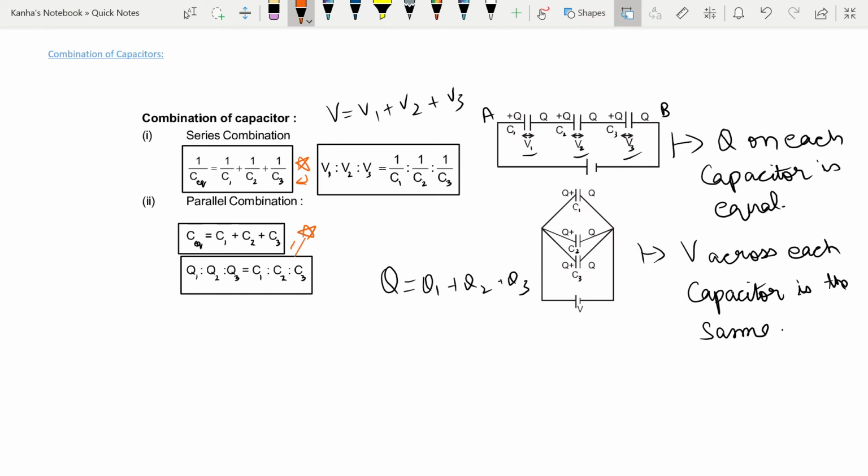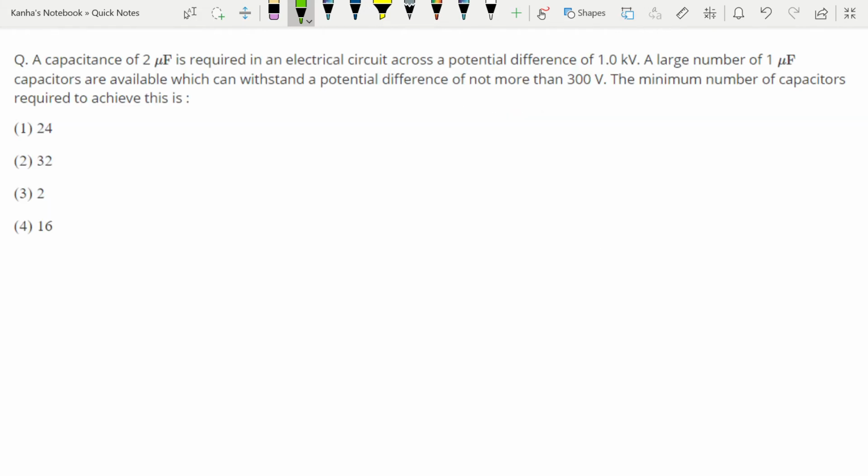So these equations can easily give you a way to find the equivalent capacitance given any combination of the capacitors. The next question that we look at is: a capacitance of 2 microfarad is required in an electrical circuit across a potential difference of 1 kilovolt. A large number of 1 microfarad capacitors are available which can withstand a potential difference of not more than 300 volts. Then we are required to find the minimum number of capacitors that can achieve this task.